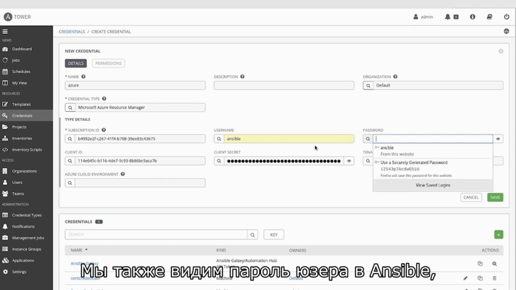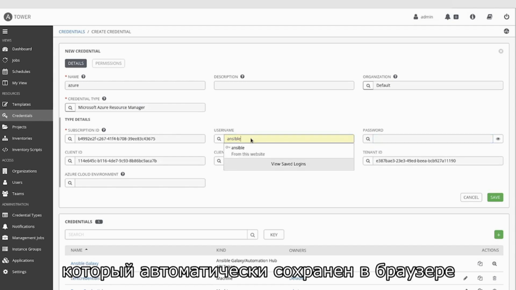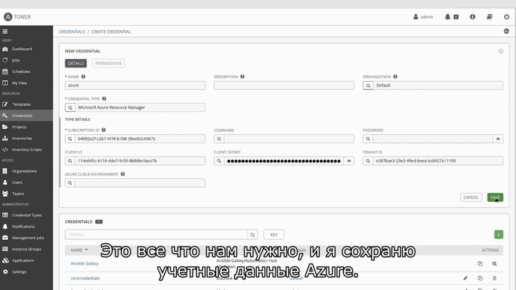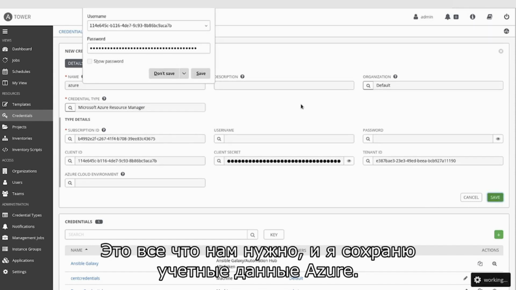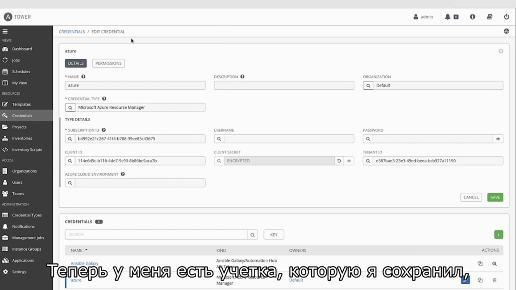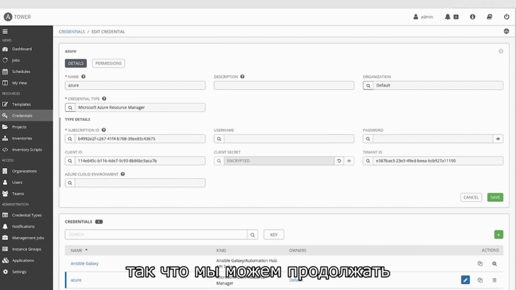Also there is a password and the Ansible user. This is something that the browser is automatically saving. I don't need all of this. This is what I need, so I can save my Azure credentials. Alright, so now I have my credentials, which I saved. So we can continue at this point, and I can create the inventory.